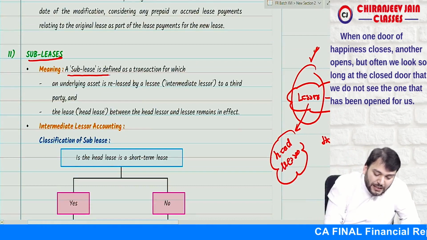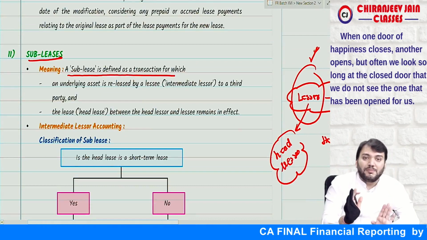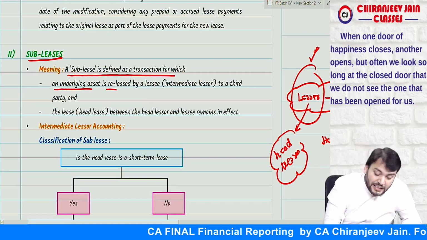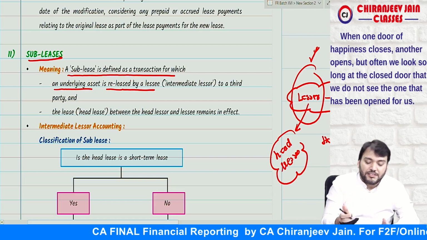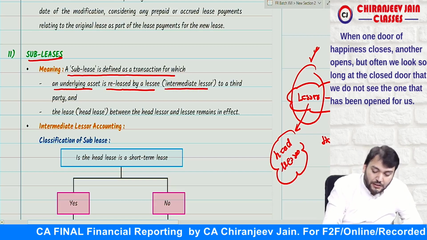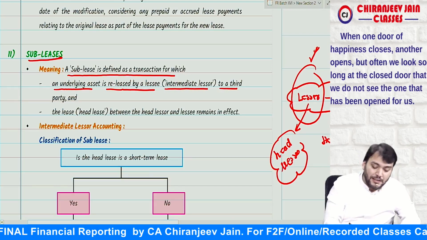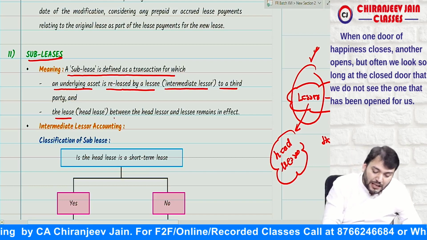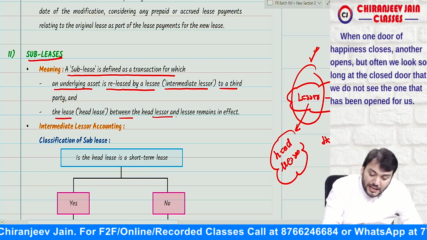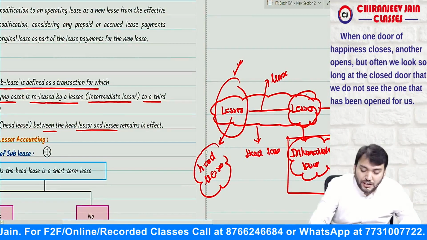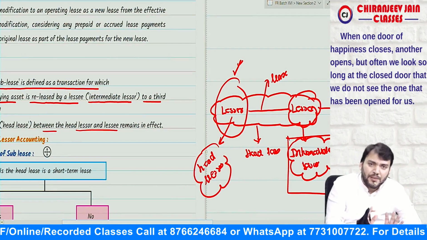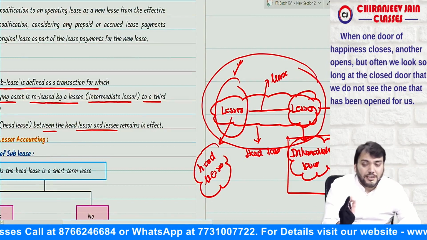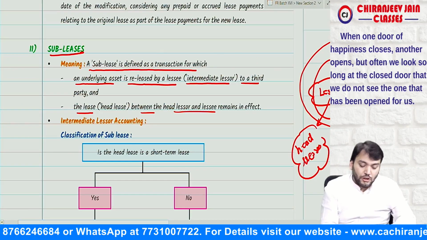A sublease is defined as a transaction for which an underlying asset is released by lessee, also known as intermediate lessor, to a third party, and the head lease between the head lessor and the lessee remains in effect, means this does not cancel due to this reason. So there is no change in the terms and conditions of this lease. Understood?